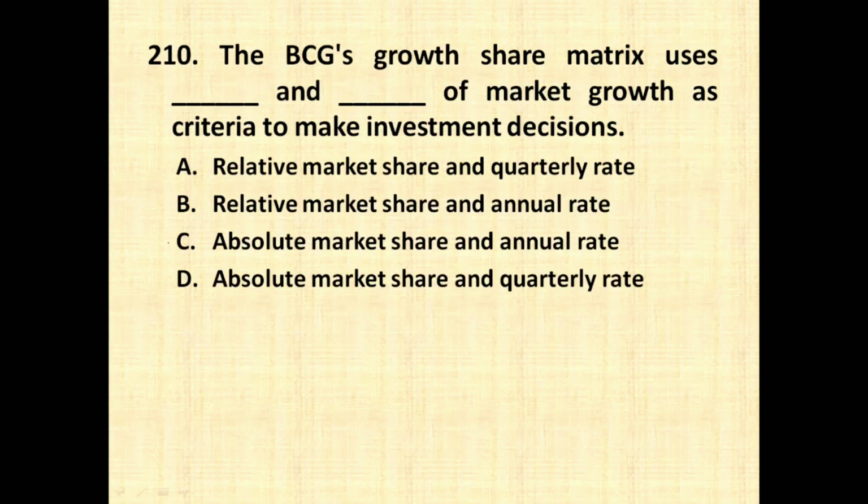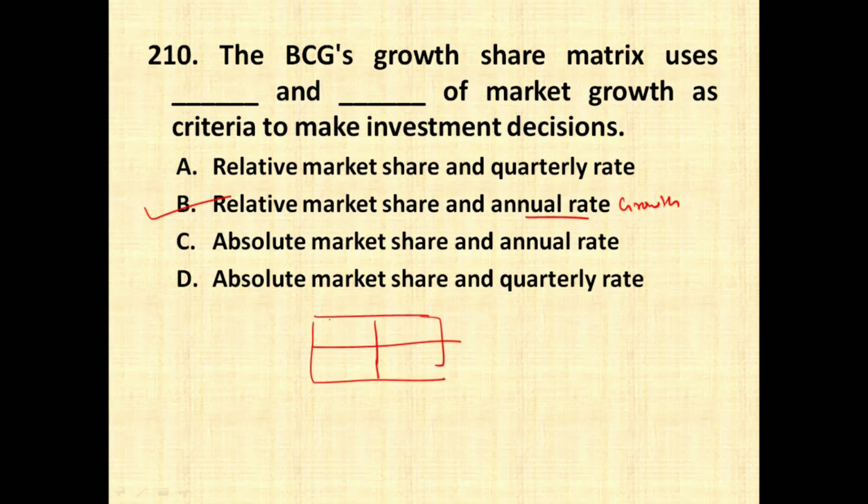The BCG growth share matrix uses dash and dash of market growth as a criteria to make investment decision. Relative market share and quarterly rate, relative market share and annual rate, absolute market share and annual rate, absolute market share and quarterly rate. So right option is option number B, that is relative market share and annual rate. Here the rate which we are talking about is nothing but the growth rate which should be taken annually, and relative market share is nothing but how much share we have in comparison to our competitor. Absolute market share is nothing but our market share in the total market.